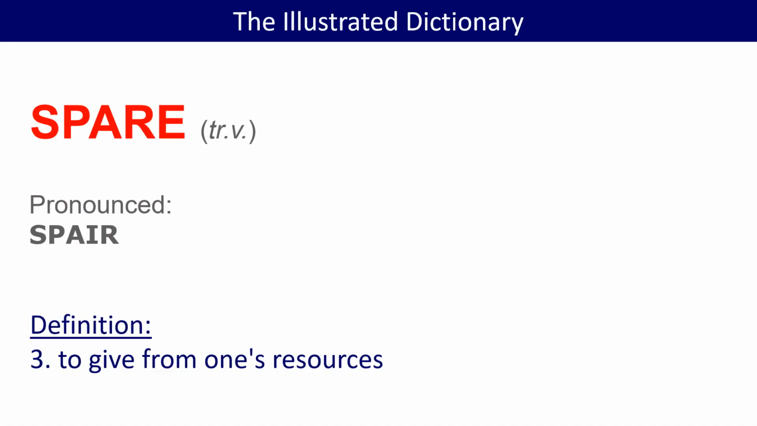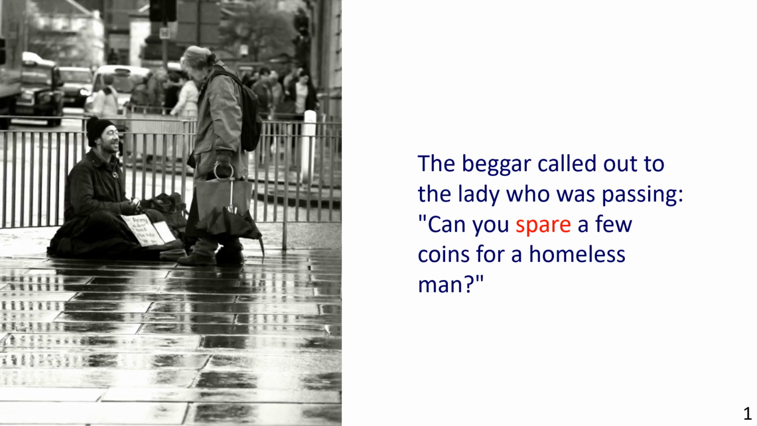Definition 3. To give from one's resources. The picture shows a beggar in the street talking to a woman. The sentence reads, "The beggar called out to the lady who was passing, 'Can you spare a few coins for a homeless man?'" Here, spare a few coins means to give some money.